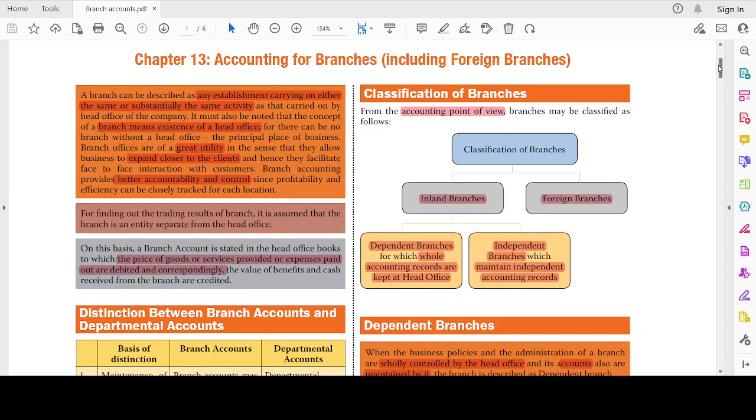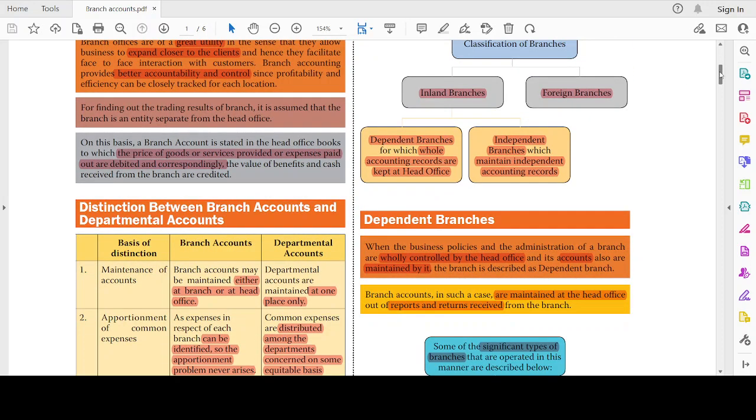Dependent branches. When the business policies and the administration of a branch are wholly controlled at the head office and its accounts are also maintained by it, then the branch is described as a dependent branch. So, it means that control and the accounting records lie with the head office. Branch accounts in such a case are maintained at the head office out of the reports and returns which are received from the branch. So the branch just prepares reports and returns, like a diary entry, which are then given to the head office where the accounting records are maintained.